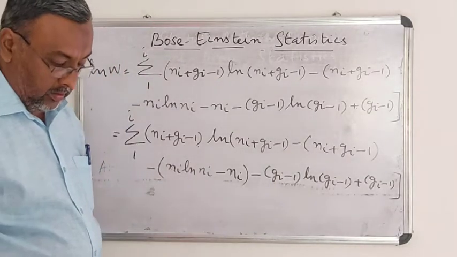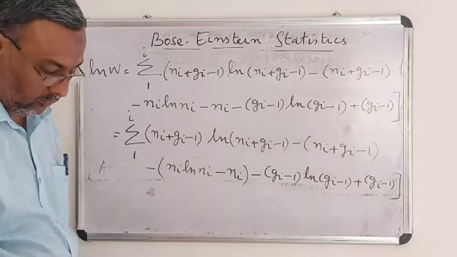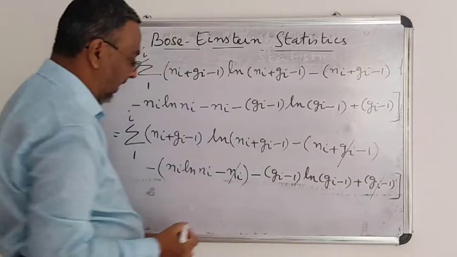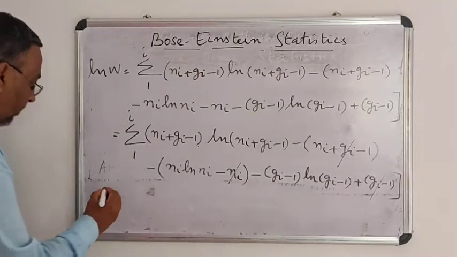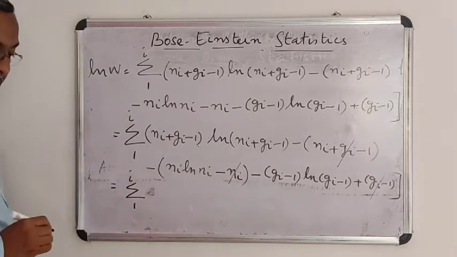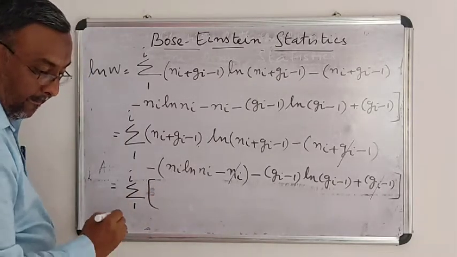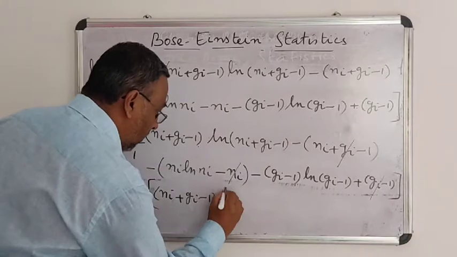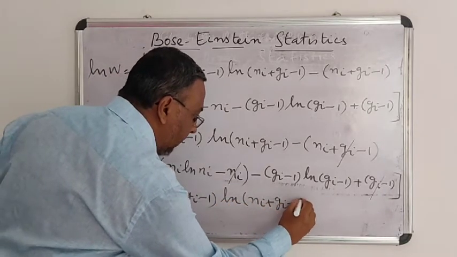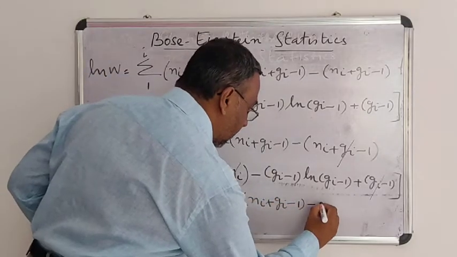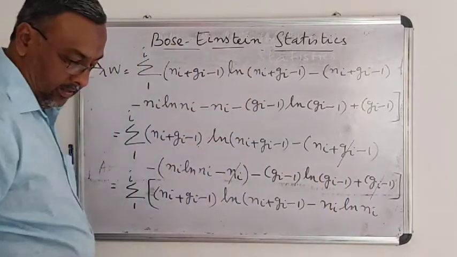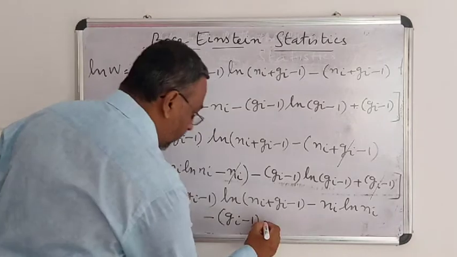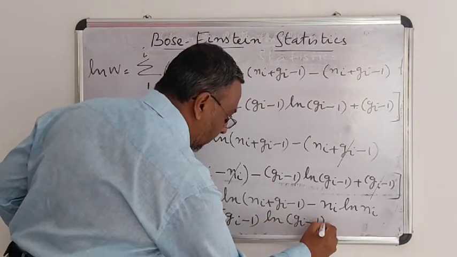Then what happens? This Ni and Gi minus 1 will get cancelled, and finally I can write it will be equal to sigma 1 to i of Ni plus Gi minus 1 into ln Ni plus Gi minus 1, minus Ni ln Ni, minus Gi minus 1 into ln Gi minus 1.